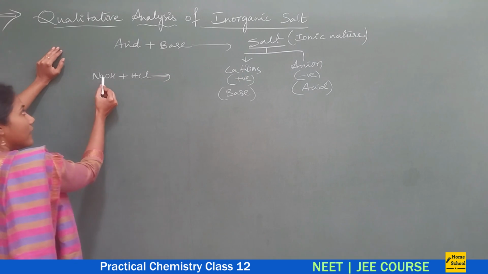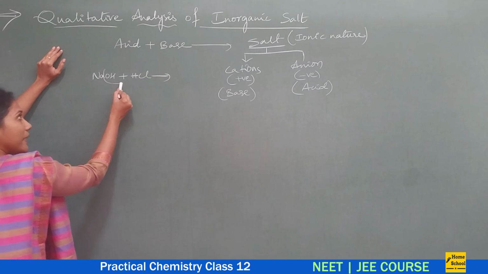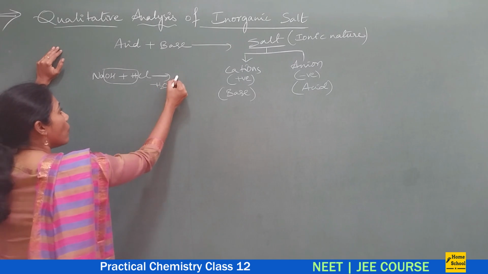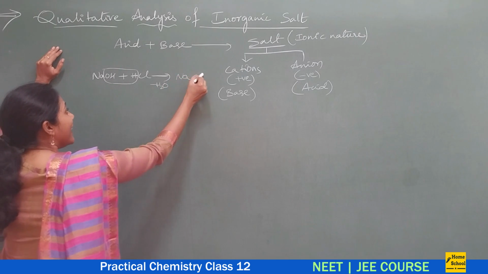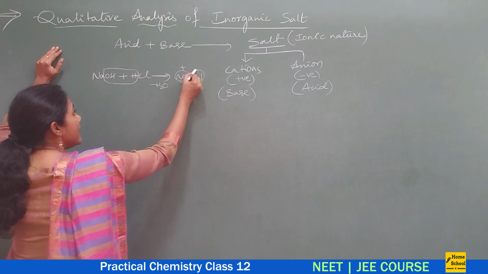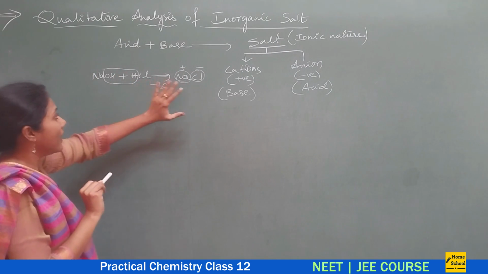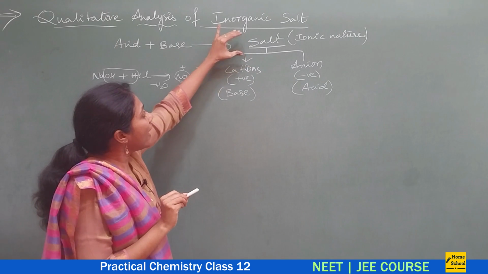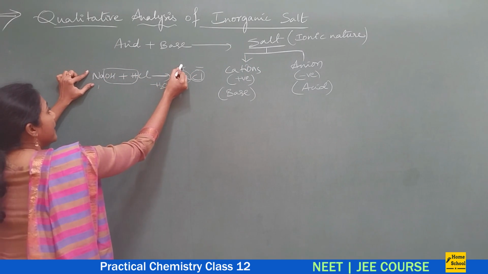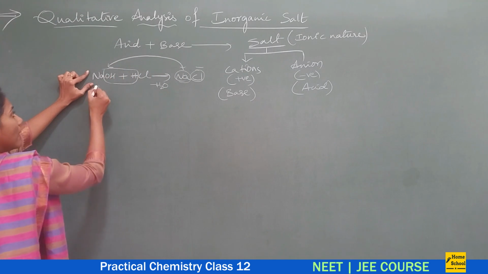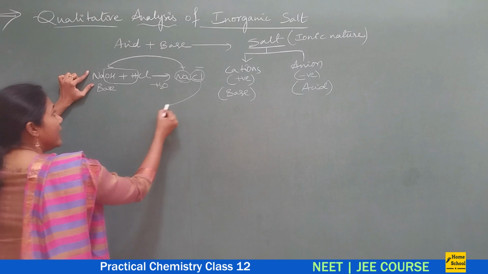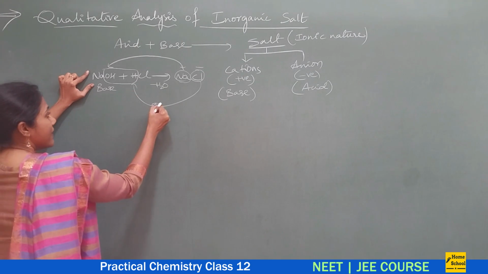OH from the base and H from the acid would come out as water. So what is formed? NaCl. Here Na is present as Na plus and Cl is present as Cl minus. Look at the positive part, Na plus, it has come from a base, whereas this negative part has come from an acid.